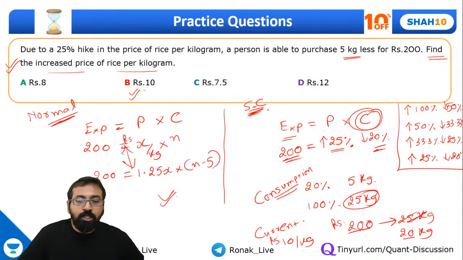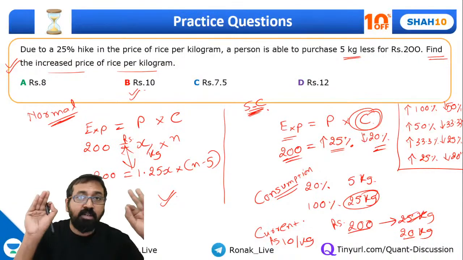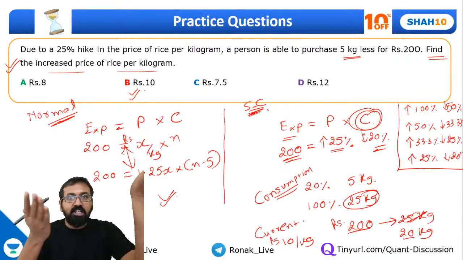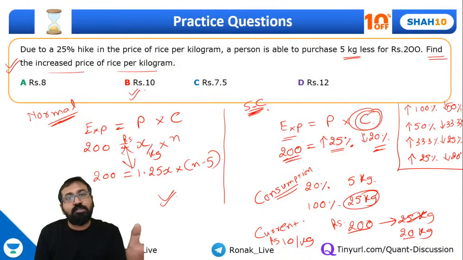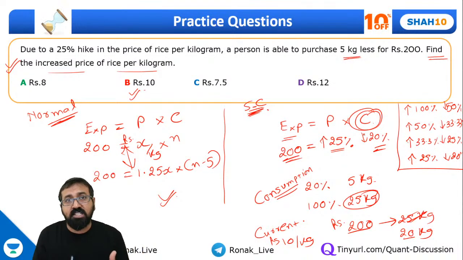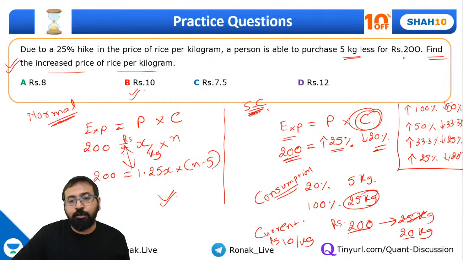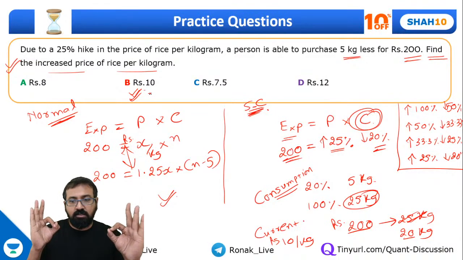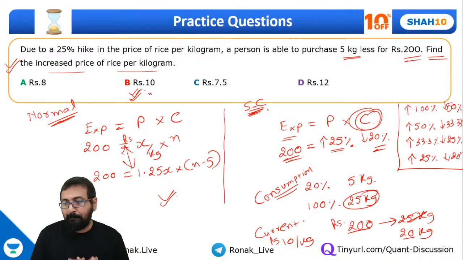By looking at this one, you can make out, see, if I am writing the exam, I'll do this complete question in my mind. 25% increase, so 20% decrease. 20% is 5 kg, so 100% is 25 kg. Correct. Now earlier I used to purchase 25 kg, so now I am purchasing 20 kg in this 200 rupees. Okay, so per kg price now is 10 rupees per kg. Have you all understood this, everyone? Are you all okay with this?